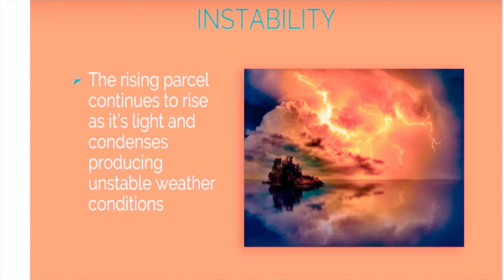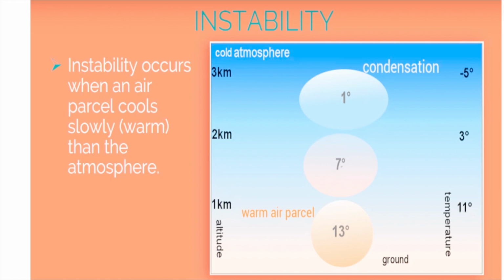So what does instability mean? Instability means when the parcel has more temperature than the surrounding. And why does it have more temperature? Because more condensation is going on. Why is there more condensation? Because there is more relative humidity, more moisture in that very parcel, and because of that it is unstable. It has less density than the surrounding, and it moves up to form vertical clouds, which cause thunders, which cause cyclonic conditions, all these things.